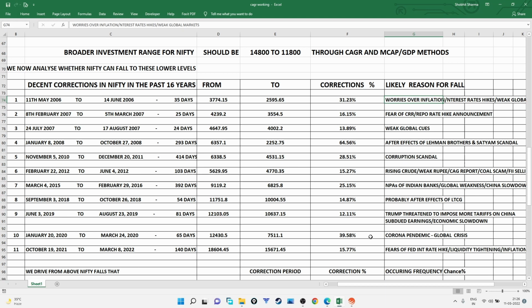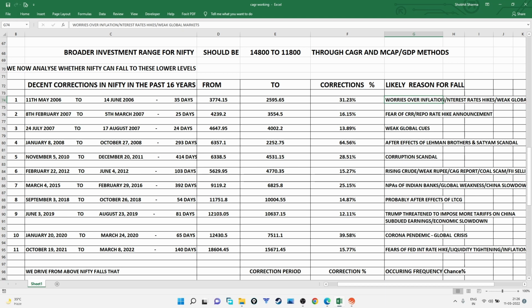And the recent fall, from October 21 to March 22, is about 15.77%. The reason behind this is fears of a Fed interest rate hike, liquidity tightening, inflation, etc.